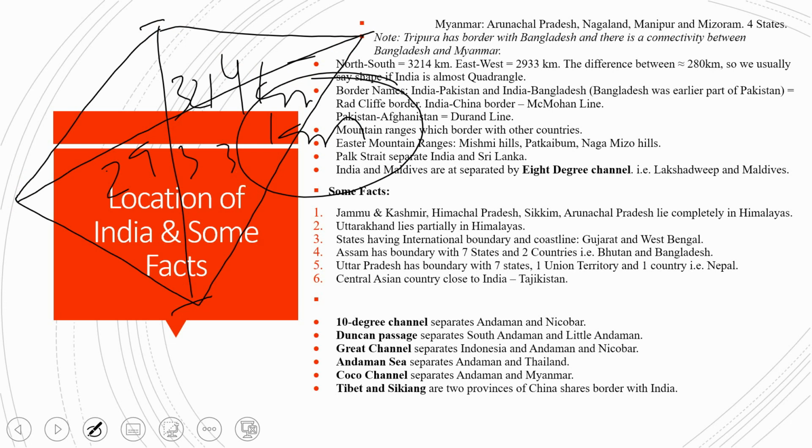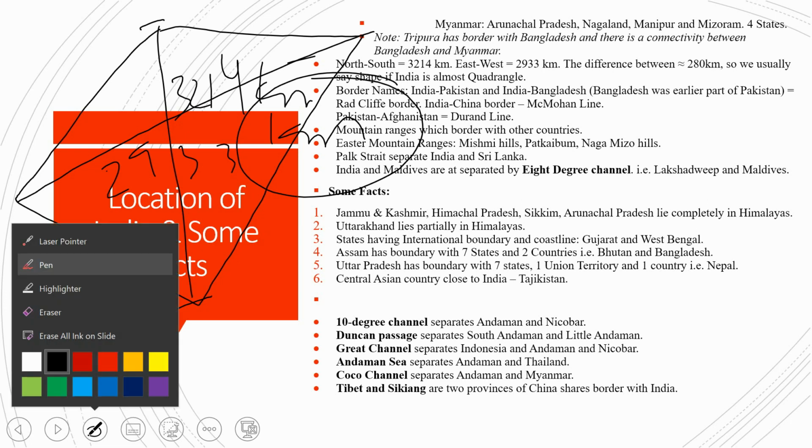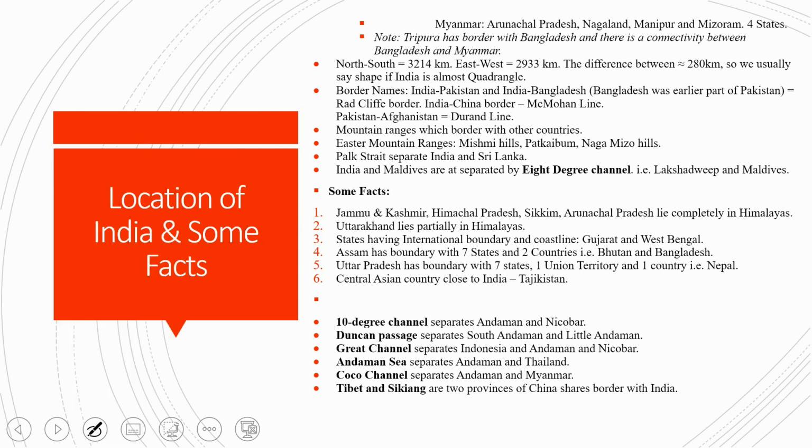And if we go to the international borders, different borders have different names, okay. The India Pakistan border is known as the Radcliffe border, and Bangladesh was part of Pakistan. So India Bangladesh and India Pakistan both were known as the Radcliffe border, and after the independence of Bangladesh from Pakistan, we still call those borders the Radcliffe border.